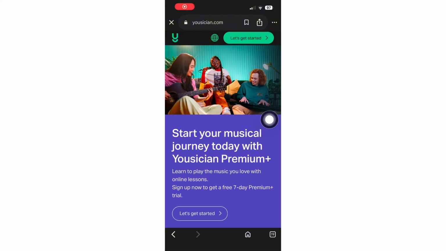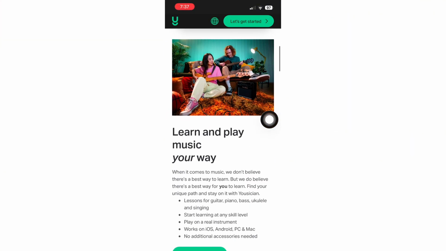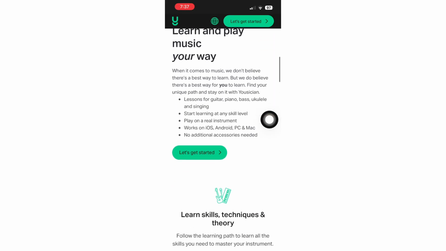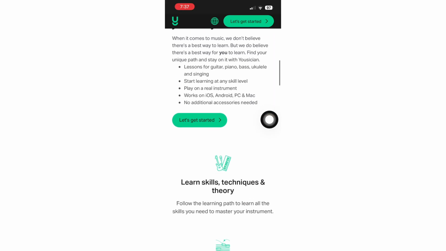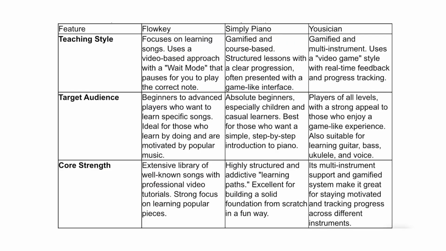Next is the Yousician. Unlike the Flowkey and Simply Piano, Yousician is an application where you can learn different instruments, not just piano. So you can learn here guitar, bass, or ukulele, or you can also learn how to sing on this application. Now here's a table for the exact comparison.